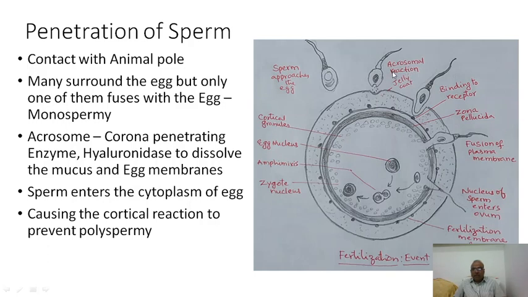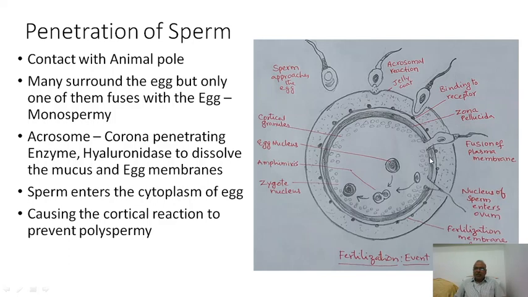Acrosin, corona penetrating enzymes, whatever enzymes are there, those enzymes are liberated. The jelly coat attracts the sperms, and the jelly coat will be dissolved, and the sperm goes and binds to the receptors on the zona. This is called ZP3, ZP2. Now it is attached to the protein receptor. When the protein receptor recognizes the sperm, then the zona gets penetrated.